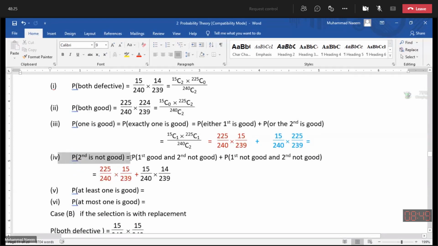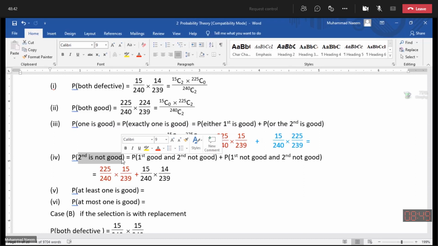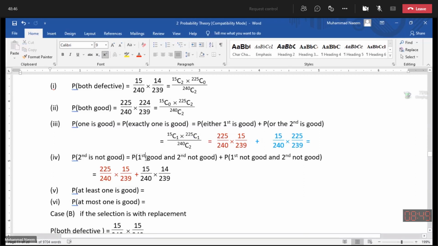But as in this requirement, we are fixing the second position: the second is not good. The first one may be good or may not be good. So the possibilities will be generated due to the first position, not the second. In both the options, the second is not good.